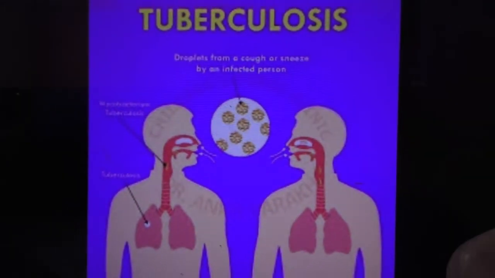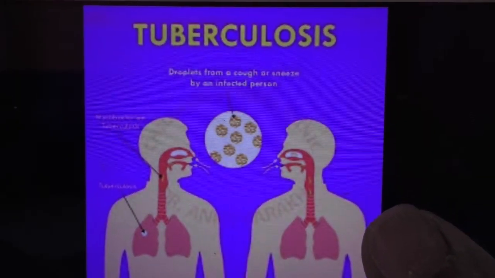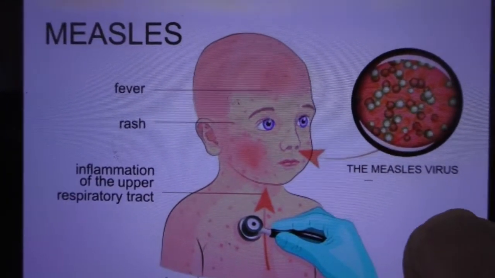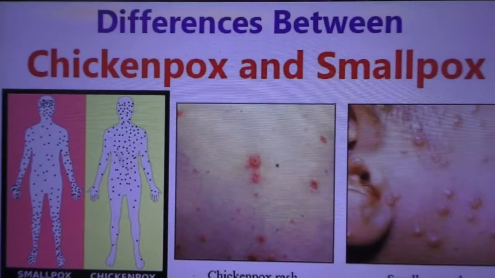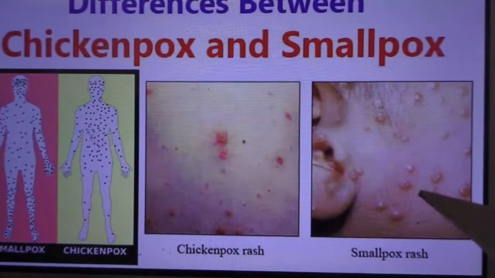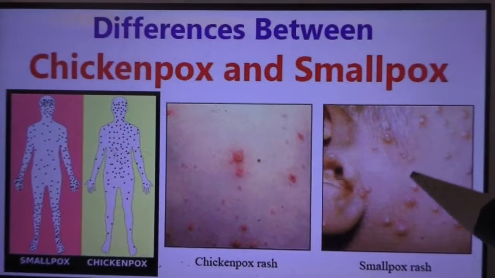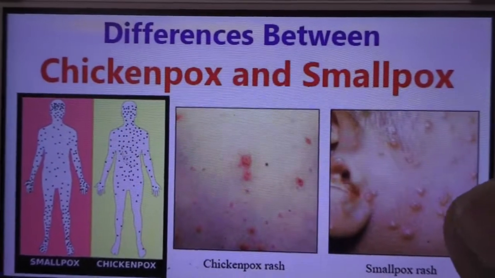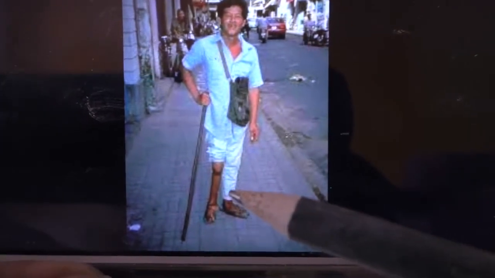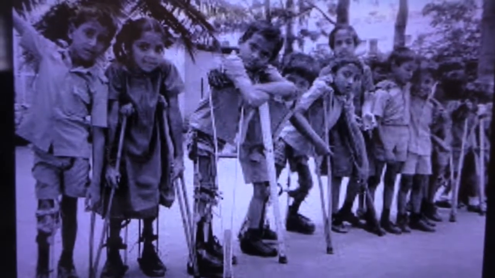Look, children, this is tuberculosis, a lung infection, and measles, chicken pox and smallpox. See, somewhat reddish blisters are there. In smallpox, many small blisters are there. And this is a polio-affected person. Look at his leg, it's polio. Polio drops, the pulse polio program.